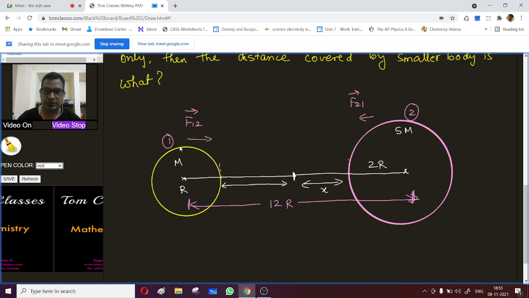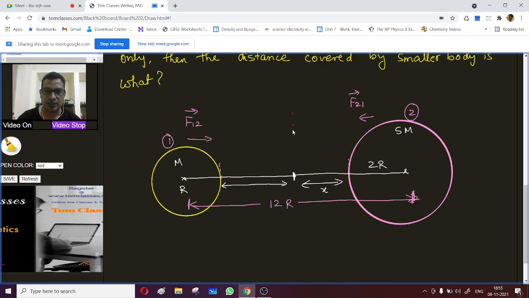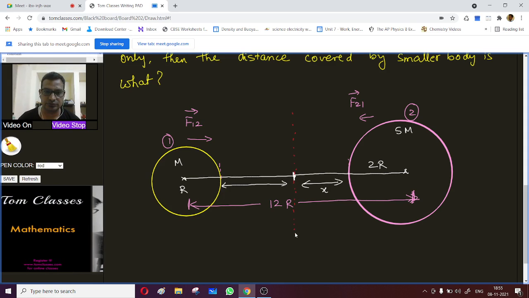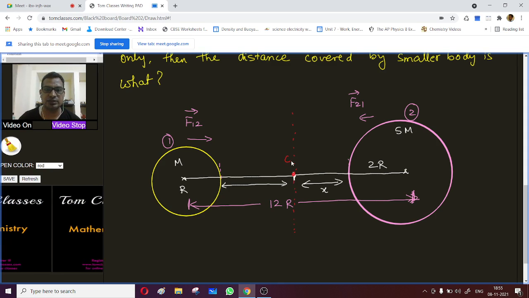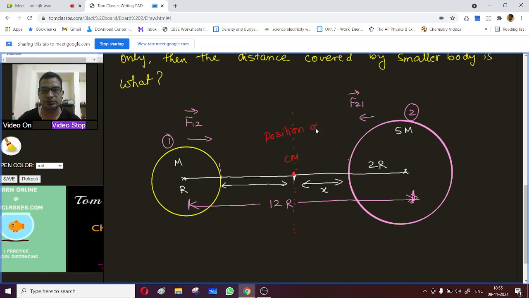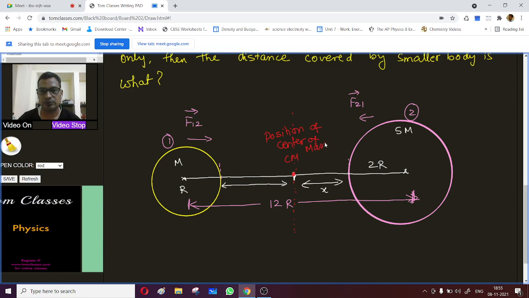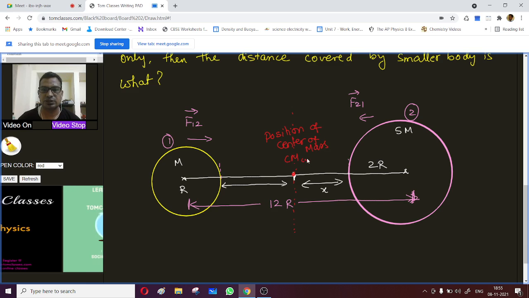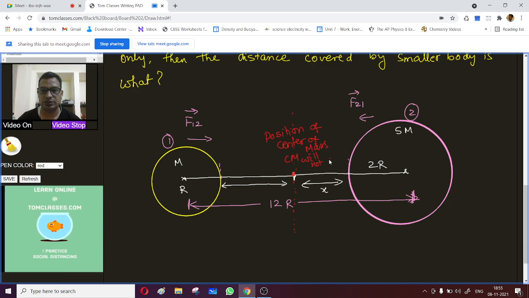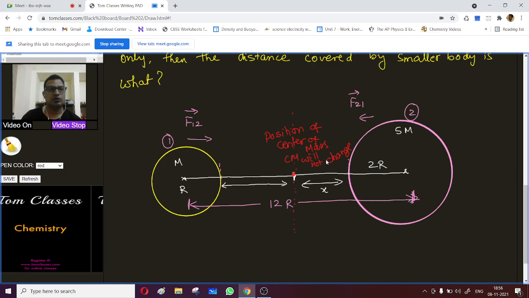Now see, if you just release it, you see that the position of the center of mass is not going to change. Okay, if this is the center of mass, the position of the center of mass is not going to change. Okay, got it? Yes, sir.